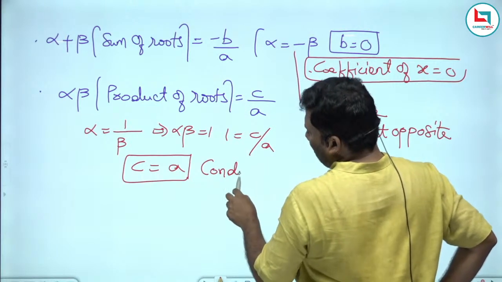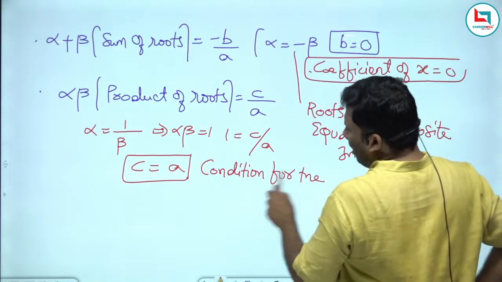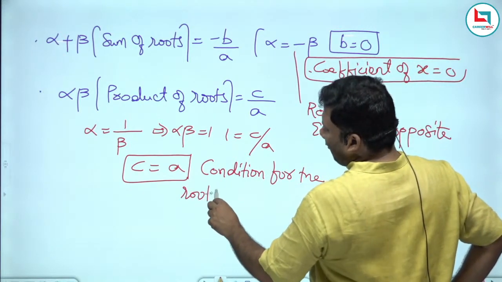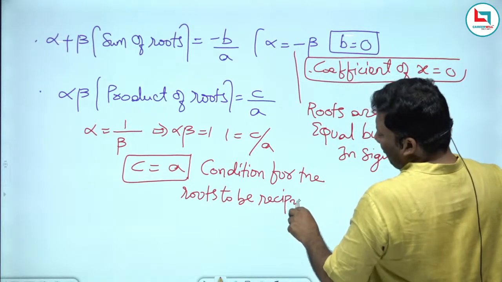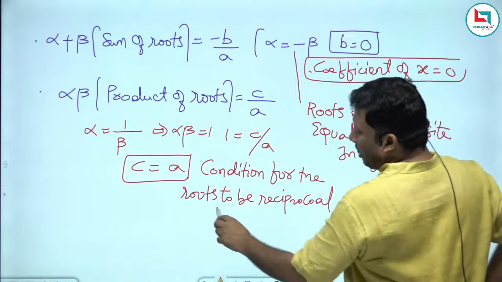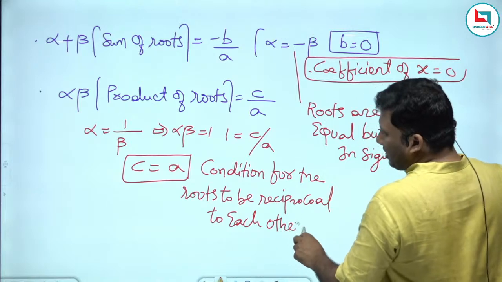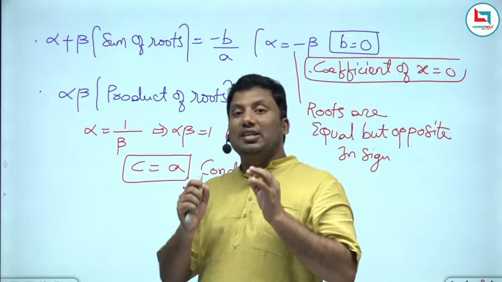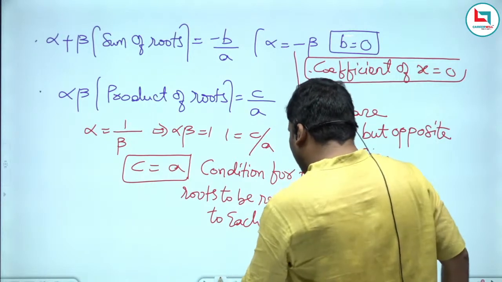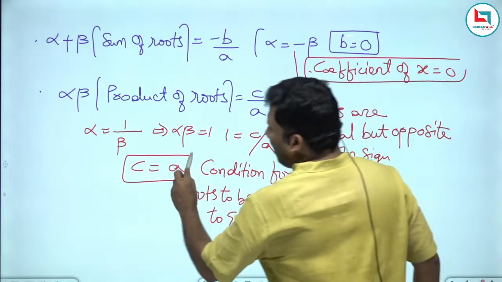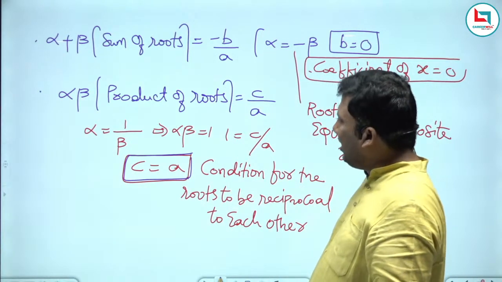C equivalent to a is the condition for the roots to be reciprocal to each other. Reciprocal means x and 1 by x form. Whenever in the question it is given that roots are reciprocal to each other, that means c is equivalent to a.